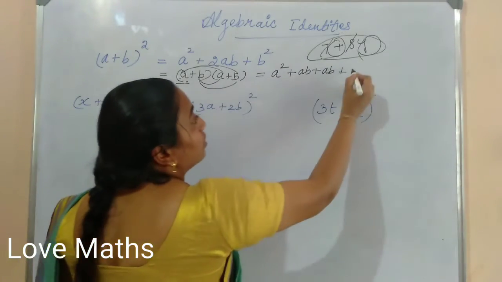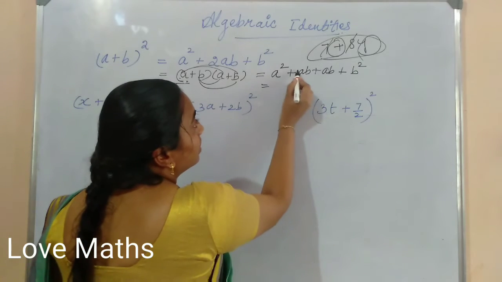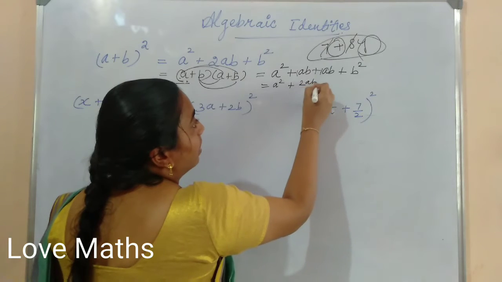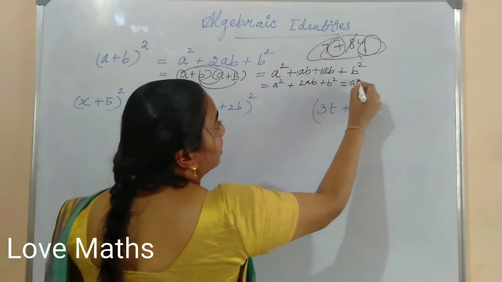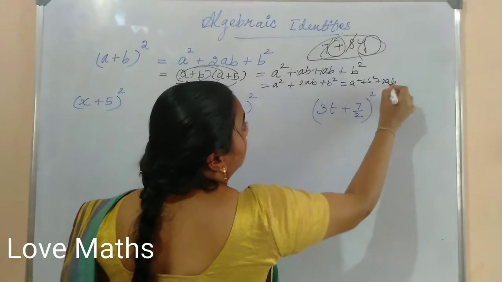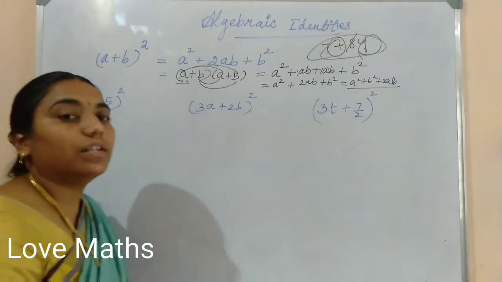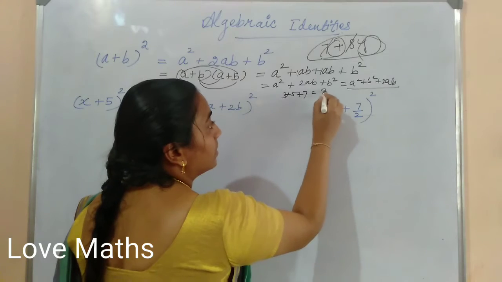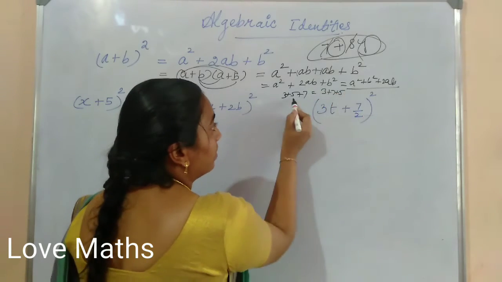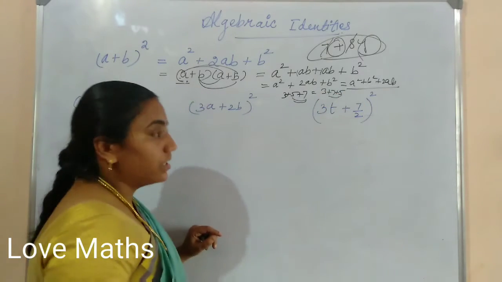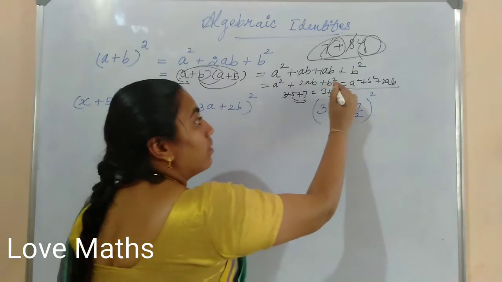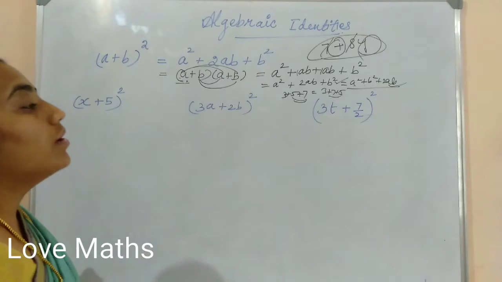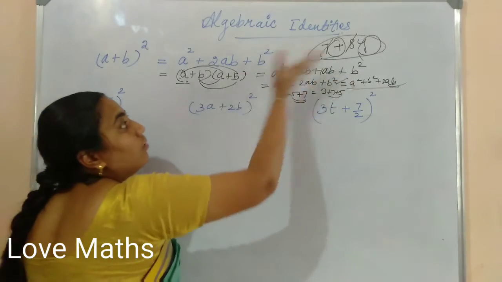Next, b into b is b square. Now this is 1ab and this is 1ab. So a square, 1ab plus 1ab is 2ab, plus b square. Some write a square plus b square plus 2ab. Is it wrong? No, this is also correct. Everything is addition. You can check with practical examples: 3 plus 5 plus 7 gives the same answer as 3 plus 7 plus 5. If you change the place, there is no mistake. So a square plus 2ab plus b square is correct, and a square plus b square plus 2ab is also correct. Like that, these are the steps of how the formula came.